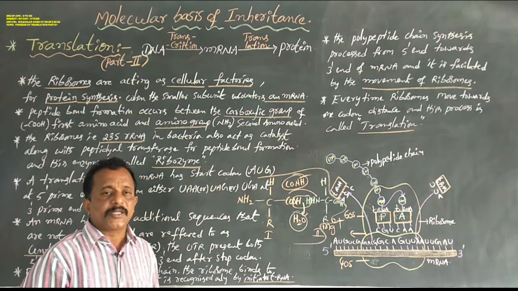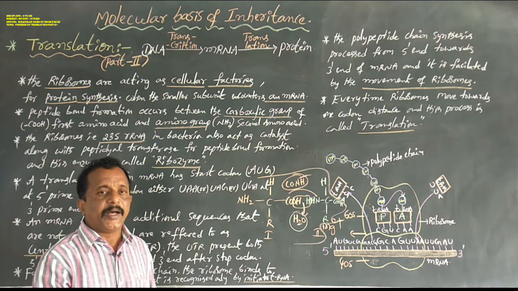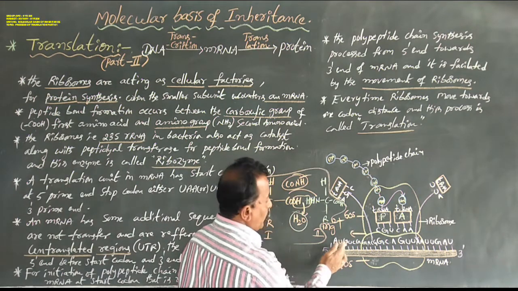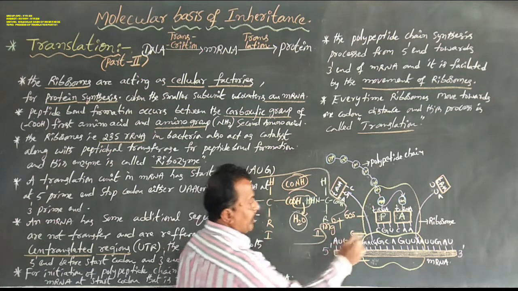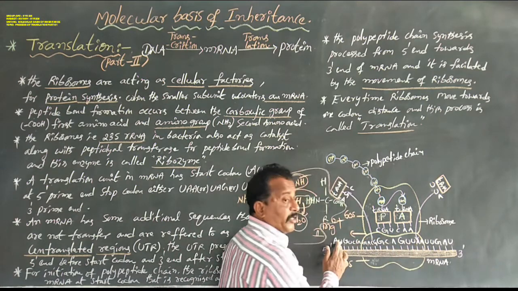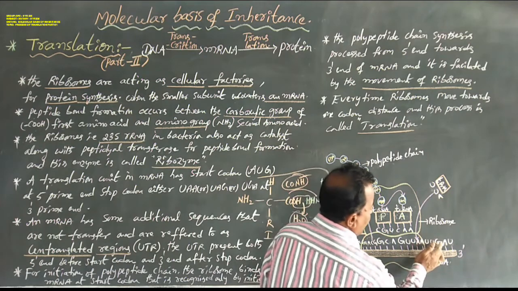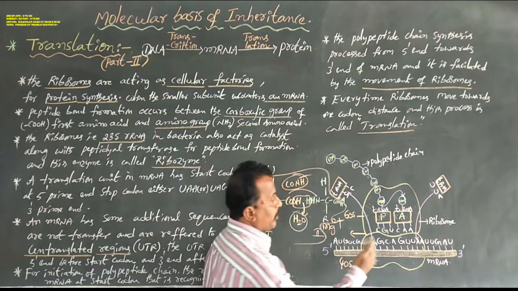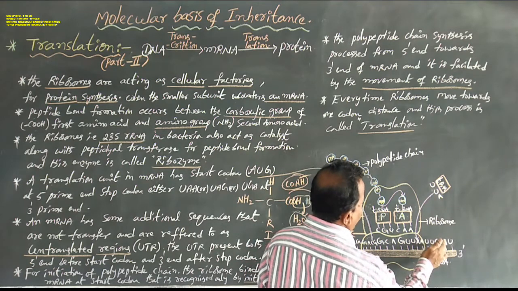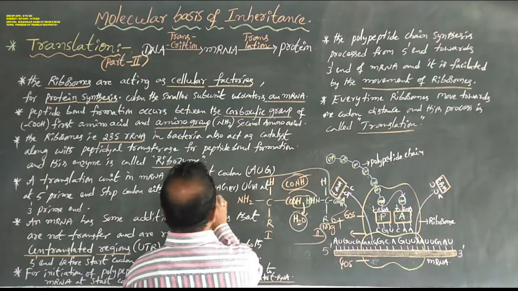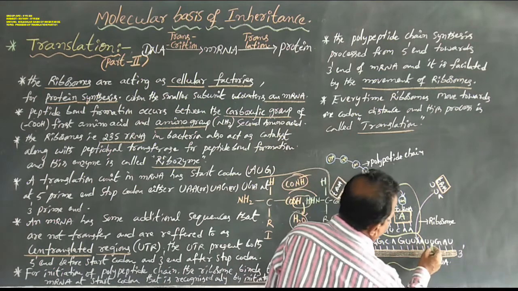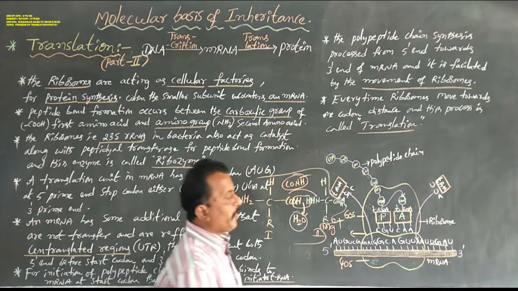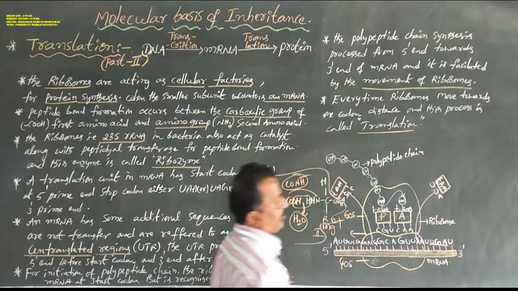In the translation process, the mRNA has a starting codon, that is AUG, towards the 5 prime end. This is the starting codon, or initiator codon, or beginning codon. The stop codon, or terminating codon, is UAA, UAG or UGA. This is the terminator codon towards the 3 prime end.